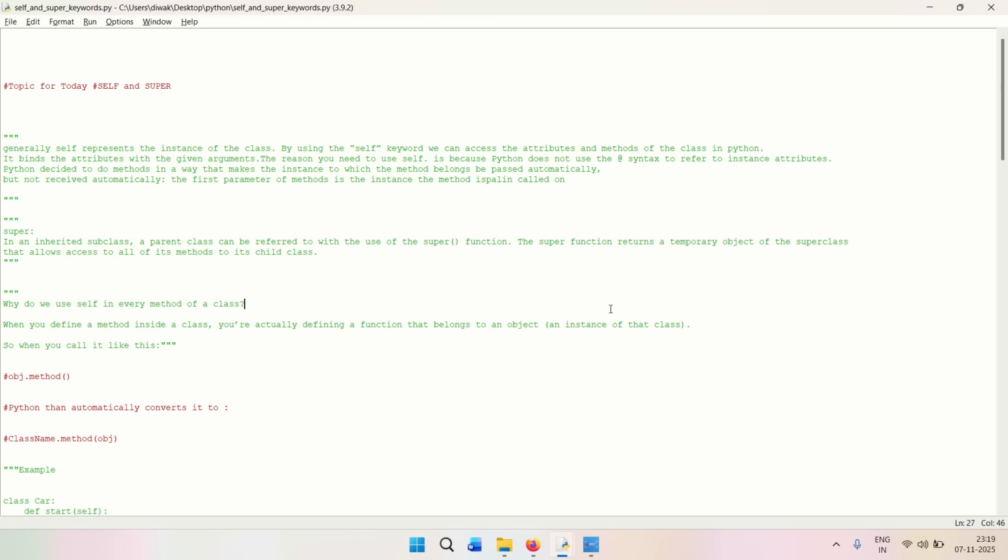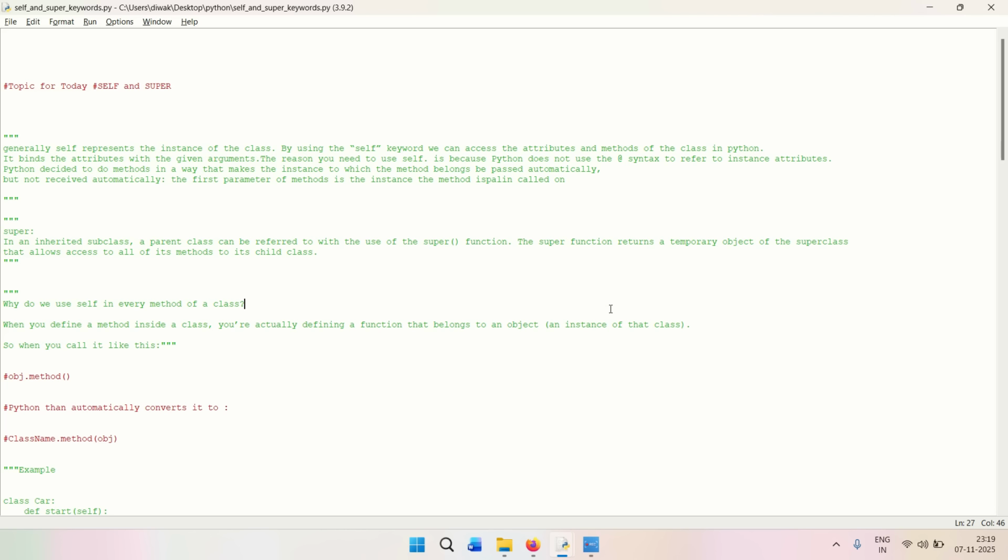And the reason we need to use self is because Python does not allow the at-the-rate syntax to refer to the instance attributes, right? So Python basically decided to do methods in a way that makes the instance to which the methods belong be passed automatically but not received automatically. So the first parameter of a method is the instance the method is called on, right?